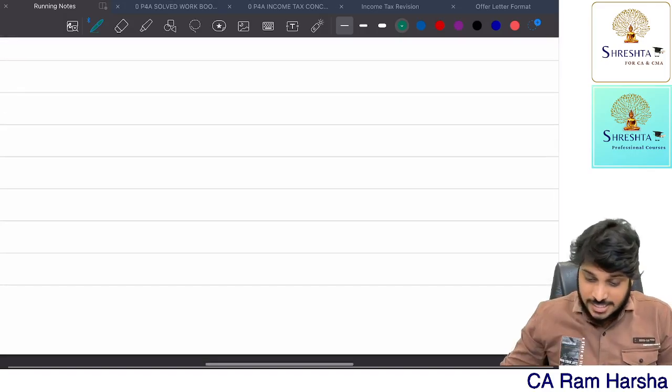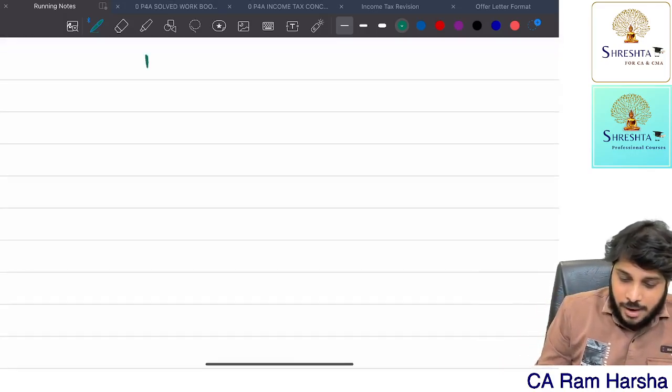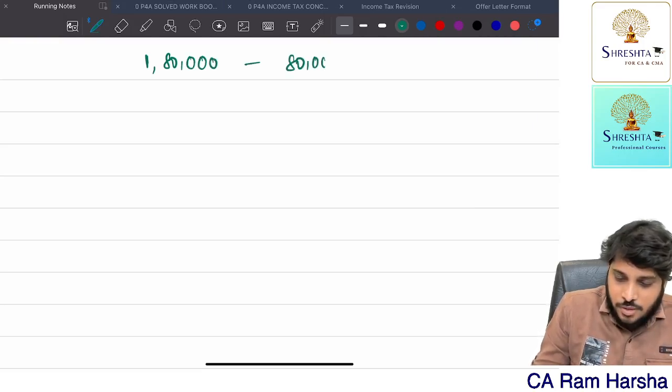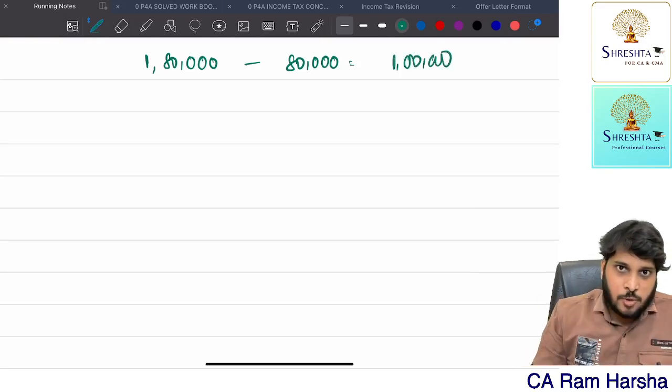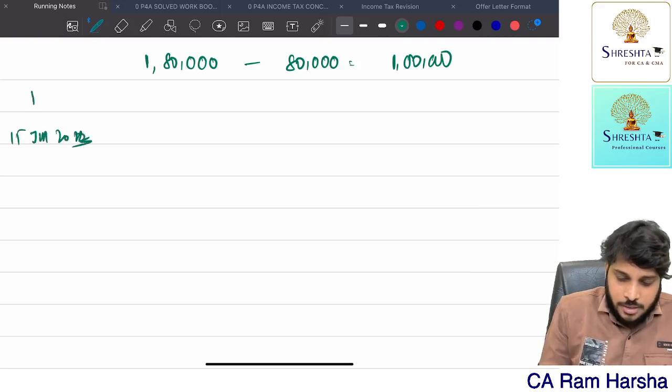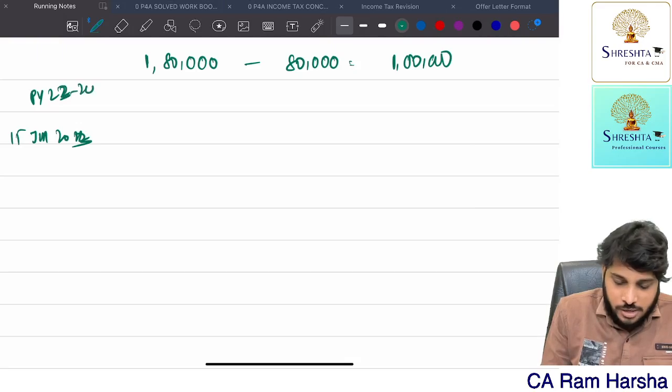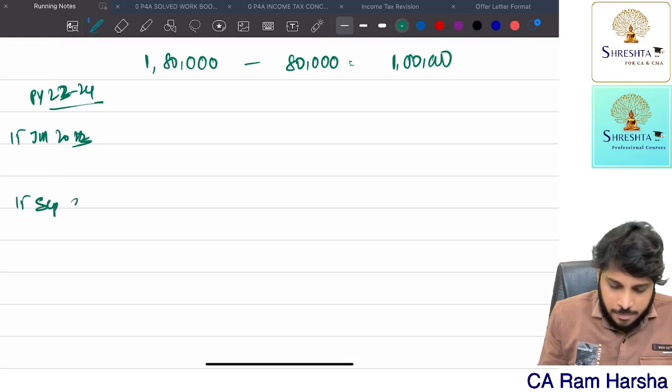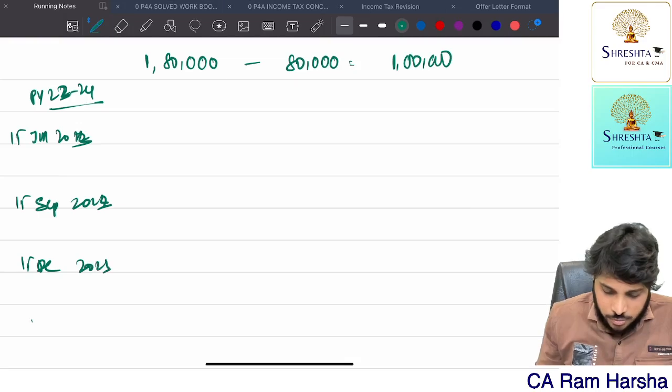Very simple. Once again, my actual tax liability is 1,80,000. My TDS amount is 80,000. My balance tax liability is 1 lakh, which I have to pay. Now, the installments are by 15th June 2023, 15th September 2023, 15th December 2023 and 15th March.